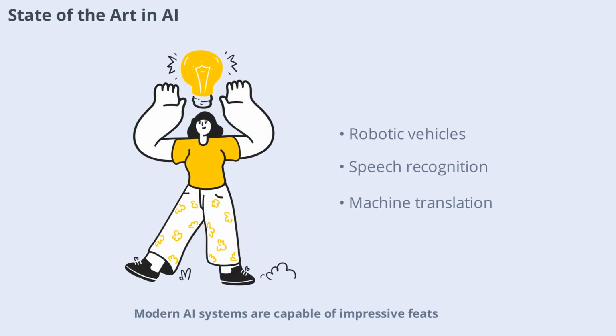Modern AI systems are capable of impressive feats. Robotic vehicles navigate city streets, speech recognition systems transcribe conversations, and AI plans complex logistics for businesses. Spam filters keep our inboxes clean, and machine translation breaks down language barriers. These applications show just how far AI has come and hint at even greater possibilities in the future.